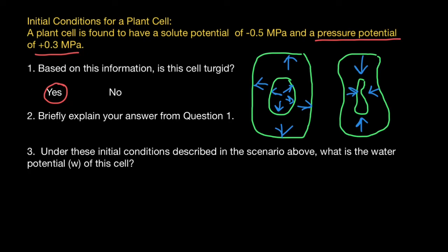But because, according to our problem, we see that pressure potential is a positive number, that means that our cell is turgid. And the last question: under these initial conditions described in the scenario above, what is the water potential of this cell?